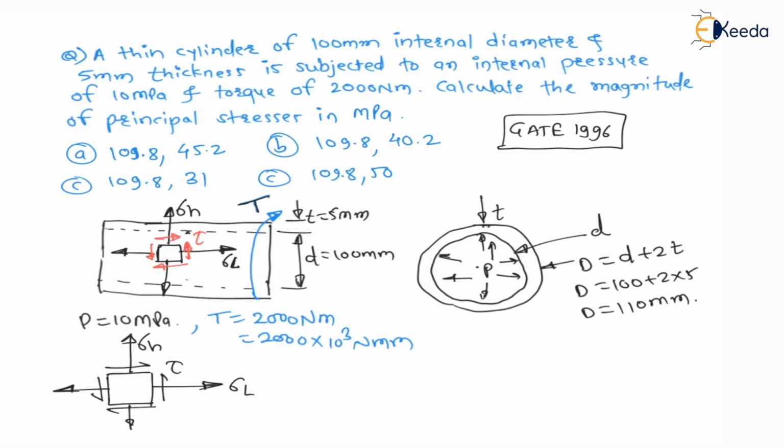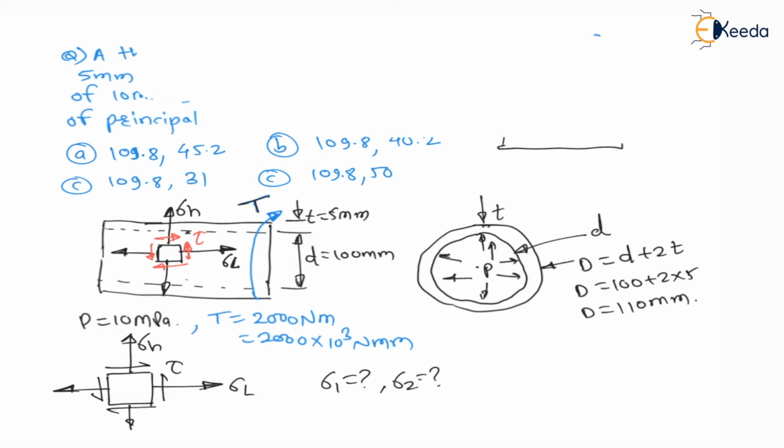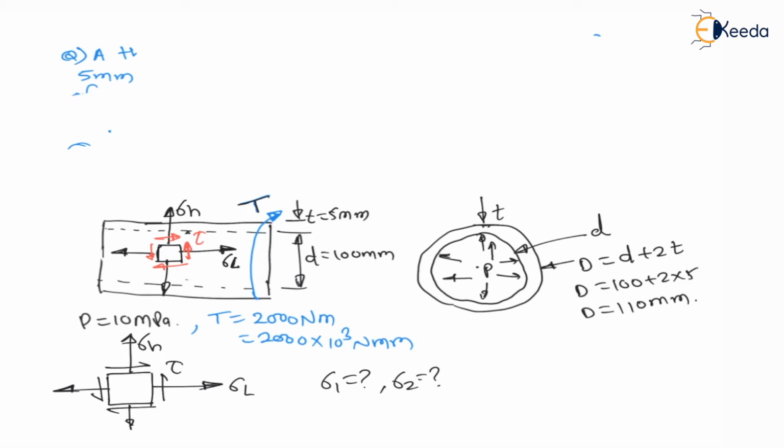Now for this case, calculate the magnitude of principal stresses. That is, we have to calculate sigma 1, the major principal stress, and sigma 2, the minor principal stress, right? Now let us calculate these values. You have options, note down this question.